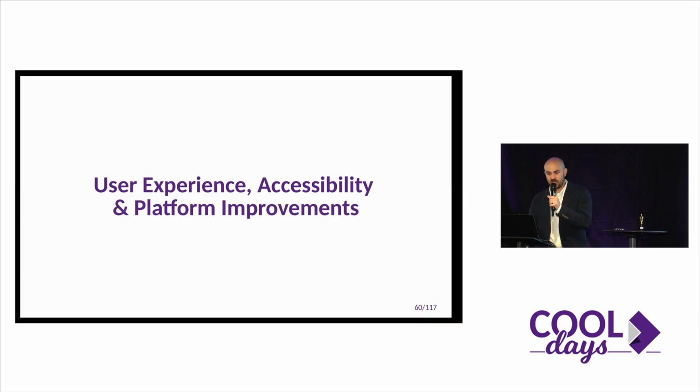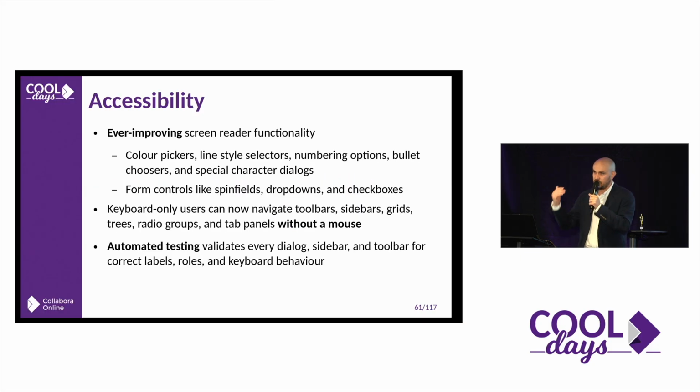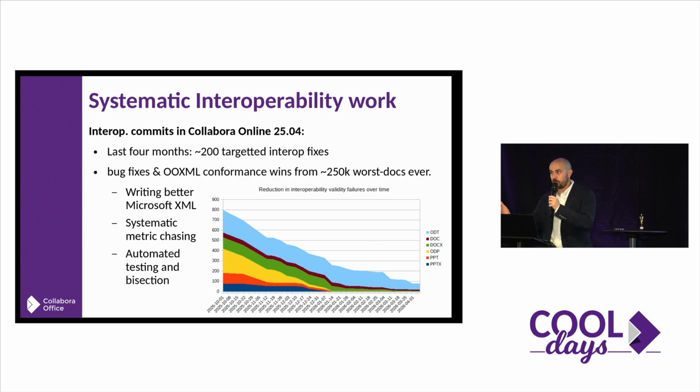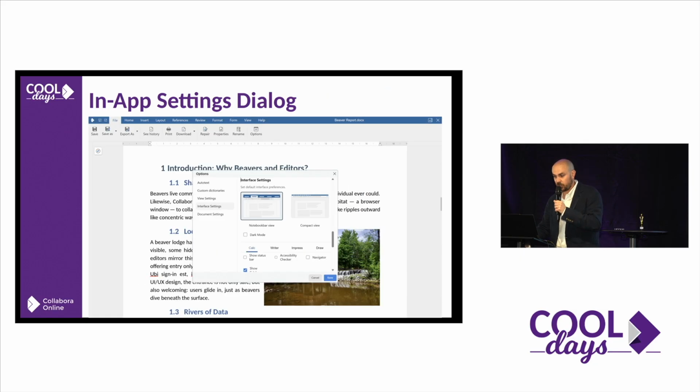We continue with the user experience, accessibility. There is no end on accessibility. We are always improving. We have a team working here and doing more accessibility and working there, and we are improving them. We have interoperability, as Michael said before. I'm not going to repeat myself, probably because I'm not an engineer, but as you can see, the graph is pretty clear. We are reducing the amount of issues that are directly related to interoperability, and we will continue doing that. When people ask me what is in the roadmap or what are the new features, the first one is always interoperability. We will continue hammering down that idea and trying to bring more interoperability to our customers and partners.